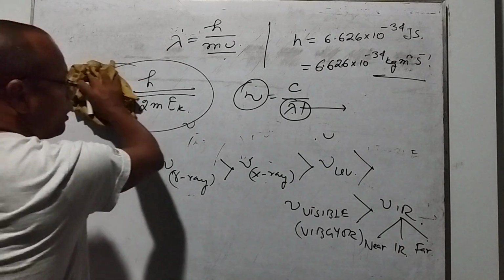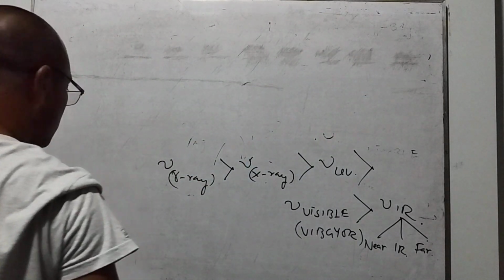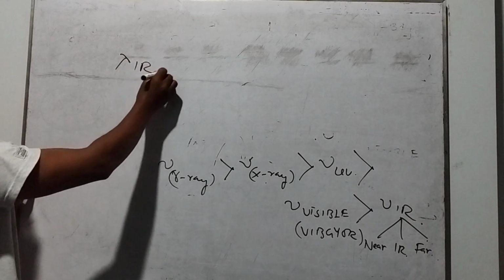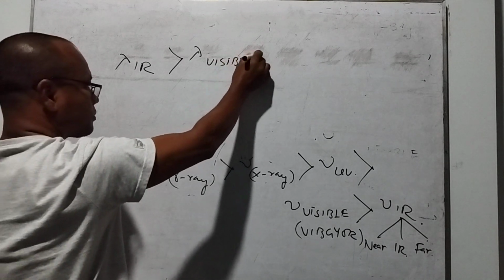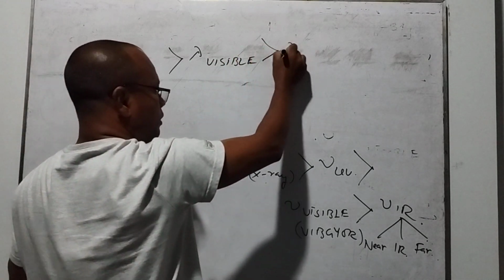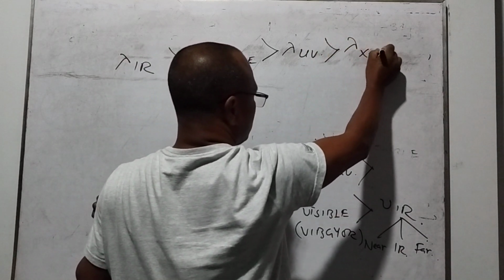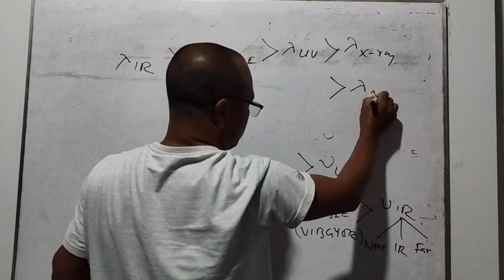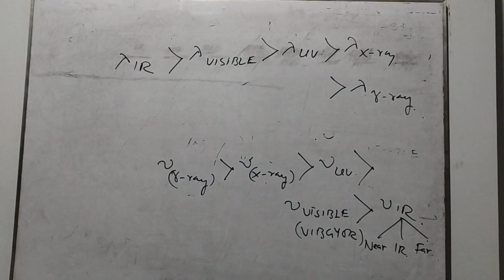IR has the longest wavelength, then the wavelength of the visible light, then the wavelength of the UV, then the X-ray, and the very shortest is the wavelength of the gamma ray. These are the different wavelengths of the known electromagnetic radiations.